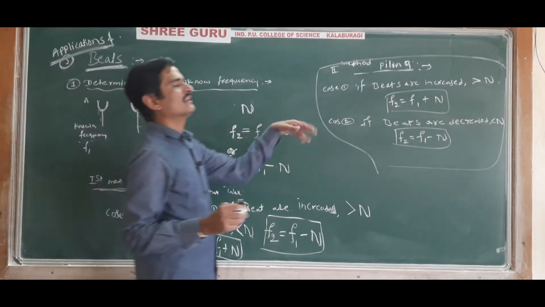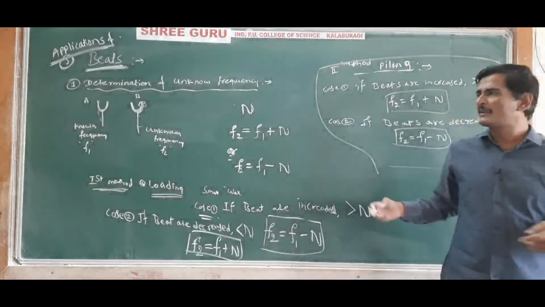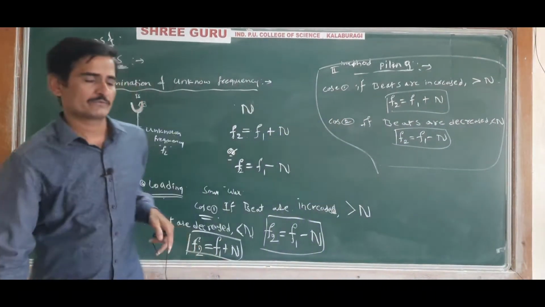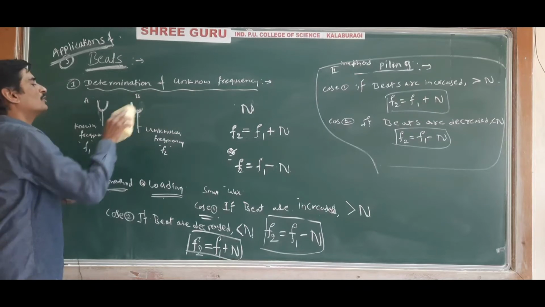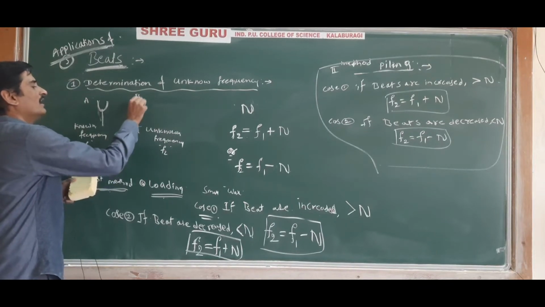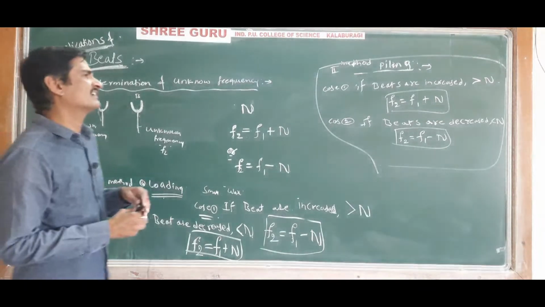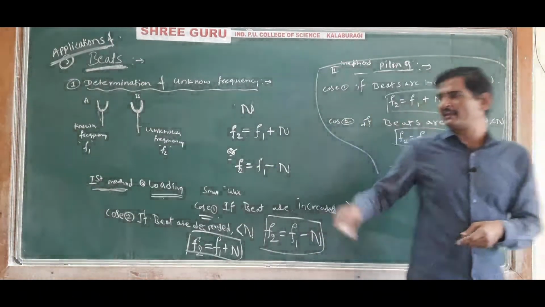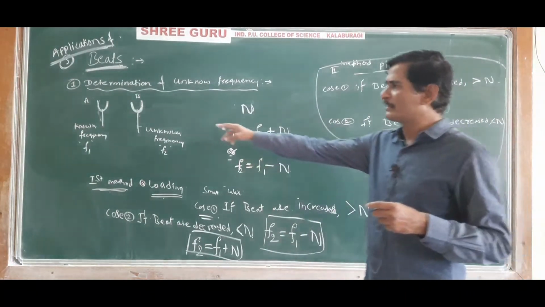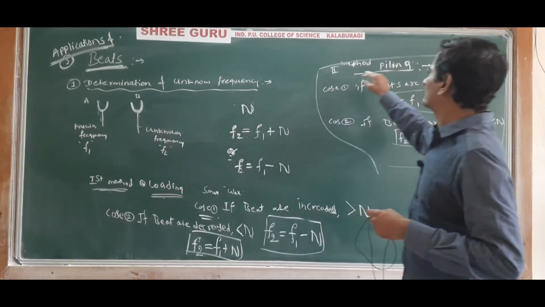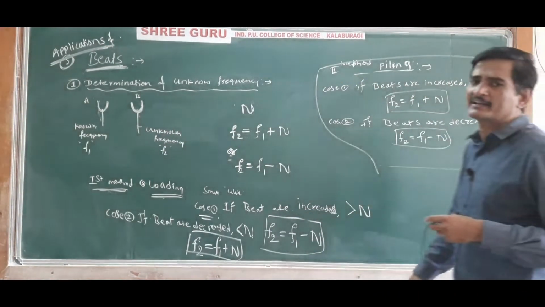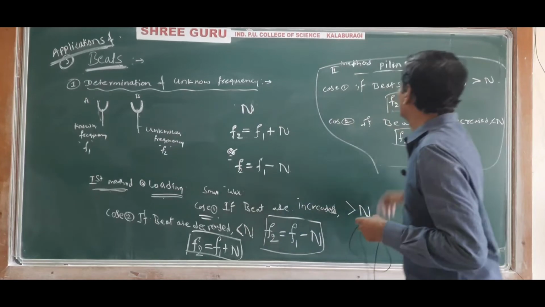Now leave this method. In the second method we are not adding wax. We are removing some amount of mass from the tuning fork of unknown frequency. We call this the piling method. The tuning fork of unknown frequency is piled, as a result the mass will decrease and the frequency will increase.